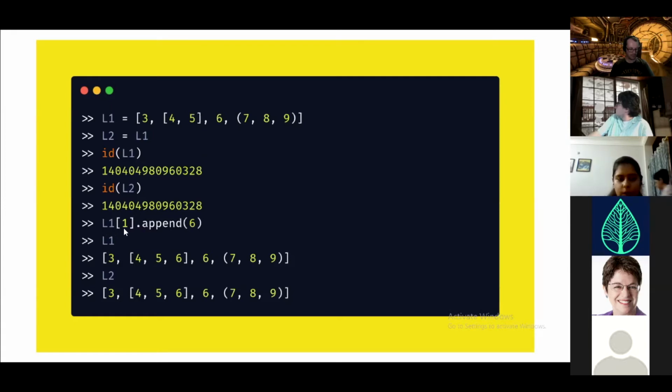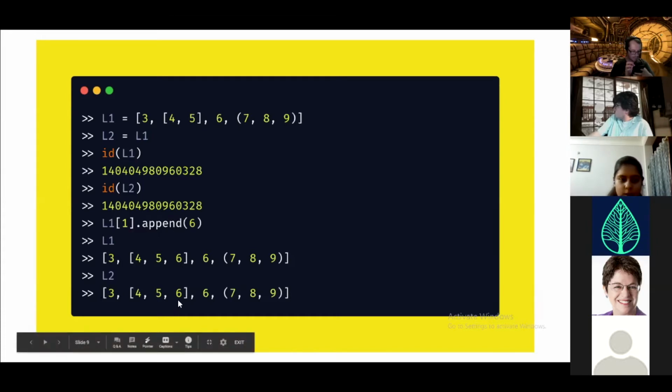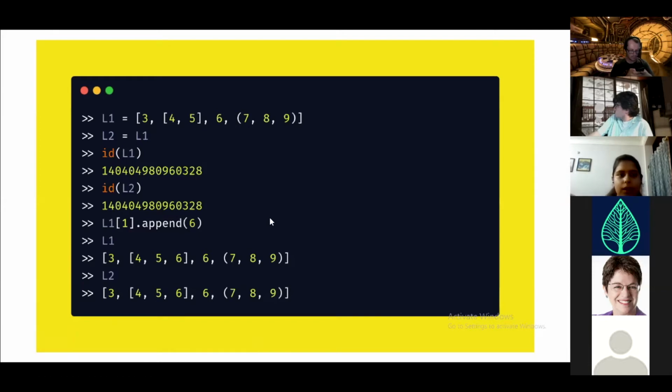I do L1[1].append(6). This 6 you can see will get appended in L1, and likewise in L2 also this 6 gets appended. So we can observe that as we are copying one list into another, the changes get reflected in both the lists. The reason being both the memory addresses are the same.